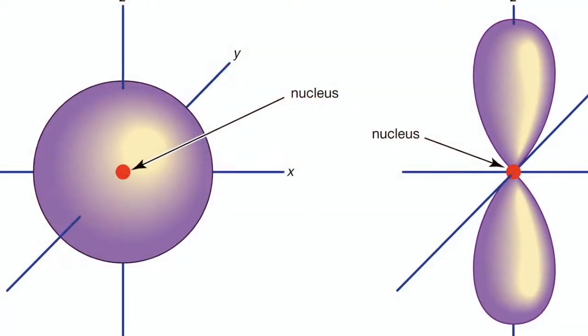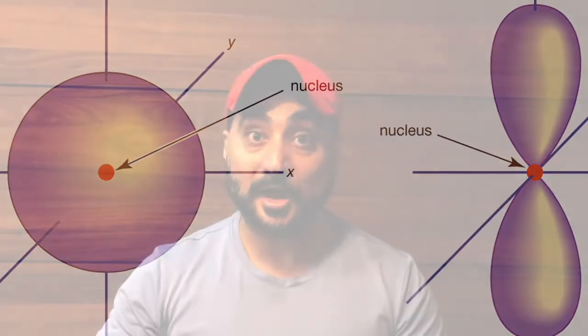For example, s orbitals are spherical in shape, p orbitals are dumbbell shaped, and the shapes of d and f orbitals are even more complex. Now, to differentiate these different kinds of orbitals from each other, we use a set of numbers which we call quantum numbers. These quantum numbers have all the information about the location and the energy of an electron. So let us, in today's class, discuss this very interesting topic about quantum numbers.